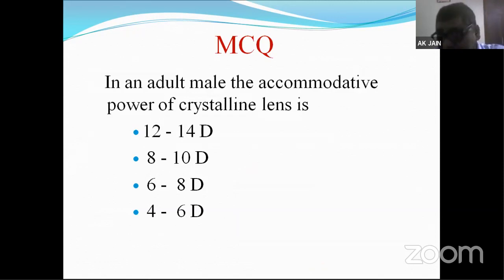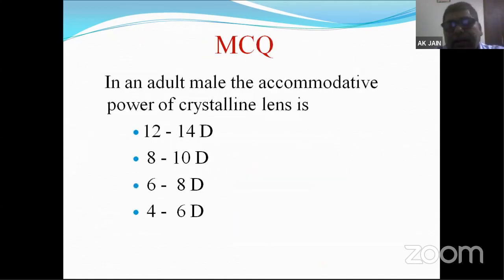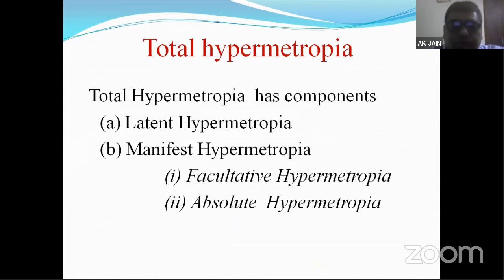Again, there was a question because we are talking a lot about accommodation in an adult male. The accommodative power of the crystalline lens is what matters. In my previous session of optics, I told you the accommodative power of a newborn, a child, an adult, and a 50 years old person. So that's how we have to remember the accommodative power of a child, adult, and 50 years old. These MCQs we will take in further course at the end, as per the suggestion.